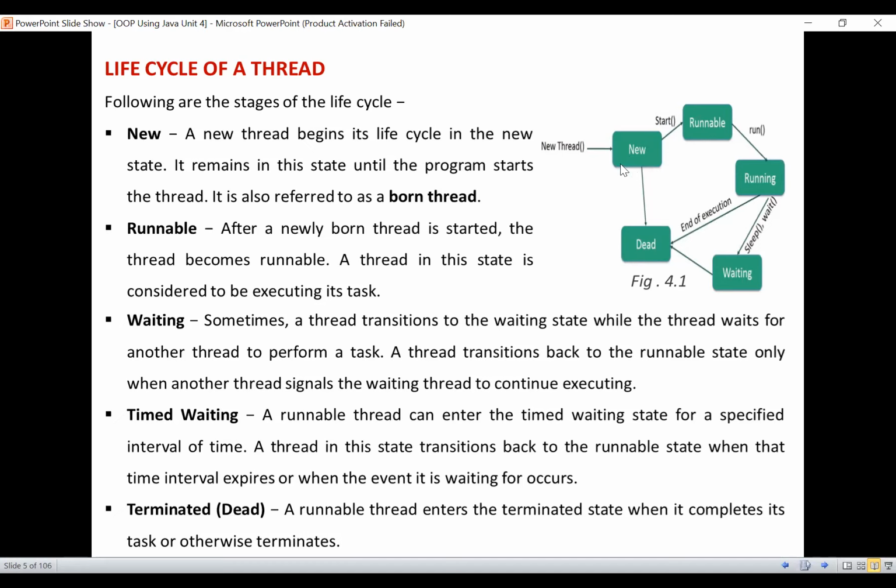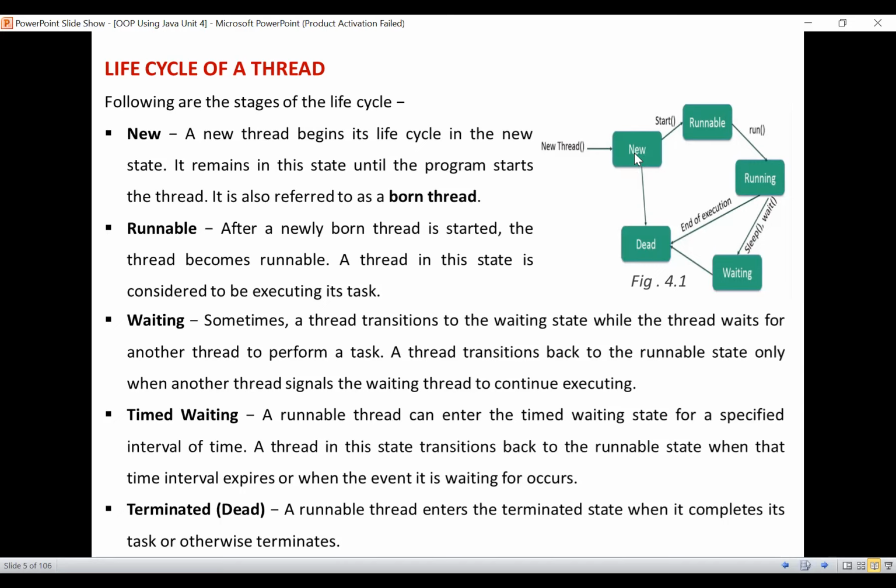We can call it a born thread also. Whenever a new thread is created, it will always be in the new state only. For a thread in the new state, the code has not begun its execution. That means it is just a born thread, and that's why we call it a born thread.